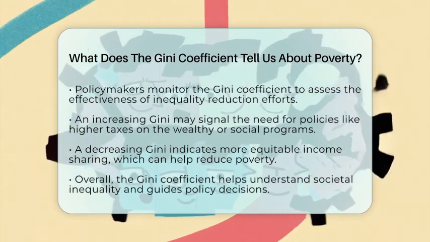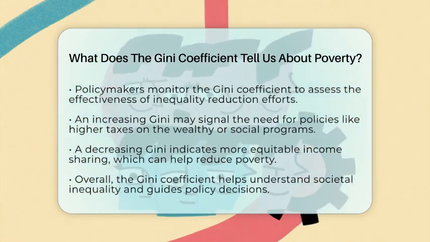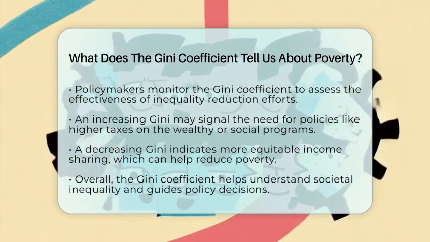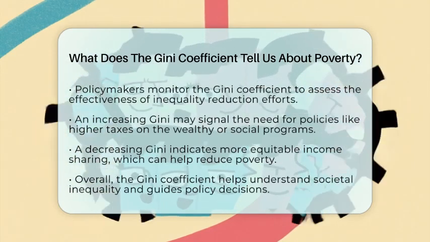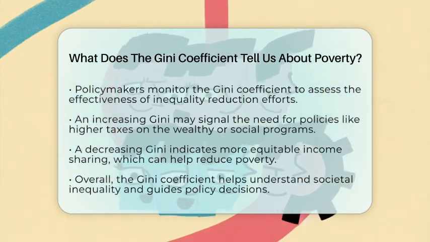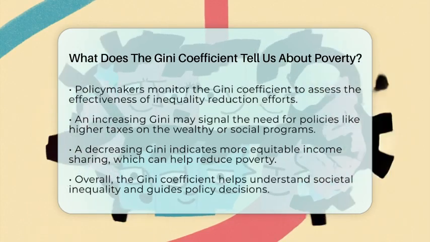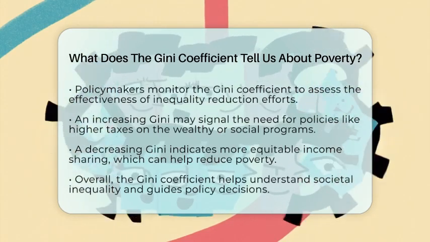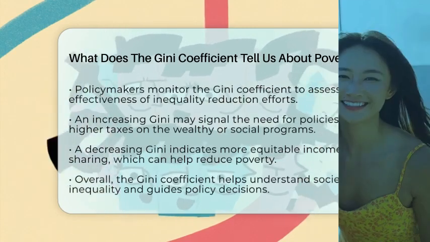So, in simple terms, the Gini coefficient is a way to measure how income is distributed in a society. It helps us understand the level of inequality, which is closely linked to poverty and social problems. By keeping an eye on this number, we can see if social and economic policies are making a difference in creating a fairer, more equal society.